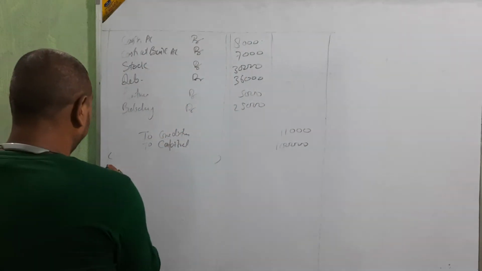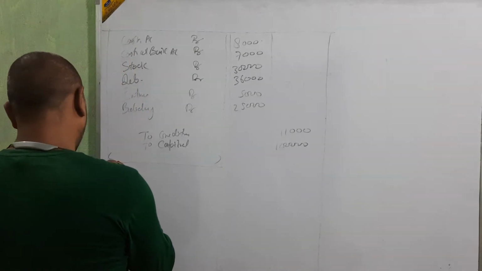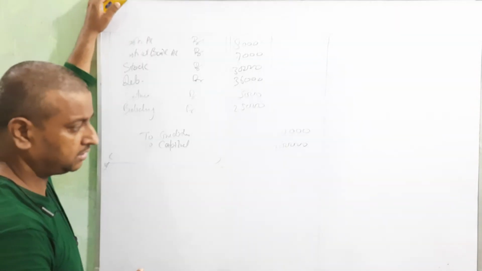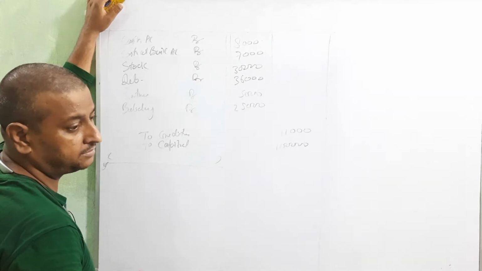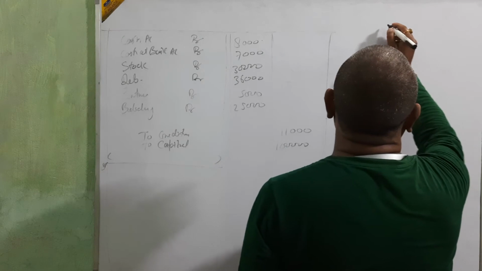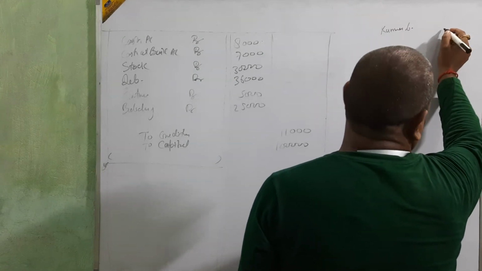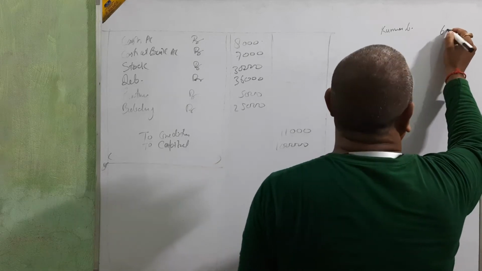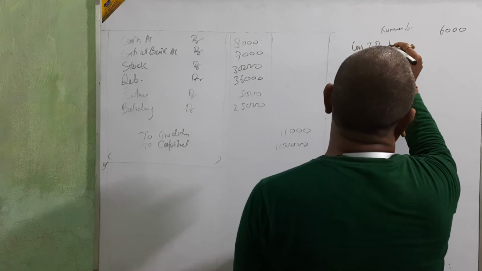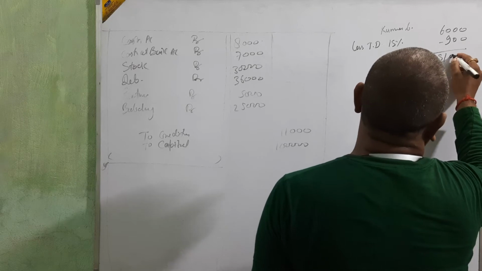Okay, next transaction is 2017, April 2. Bought goods of the list price of rupees 6,000 from Khanna Brothers, less 15% trade discount and 2% cash discount. Okay, we are going to record the purchase from Khanna Brothers. Amount is 6,000, less trade discount 15%, 900, 5,100.